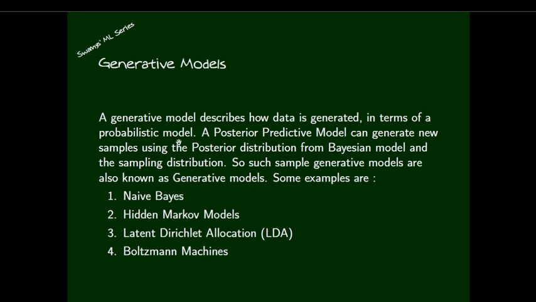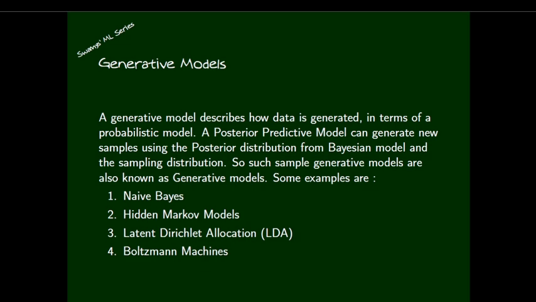In terms of a probabilistic model, a posterior predictive model can generate new samples using the posterior distribution from the Bayesian model and a sampling distribution. Such sample-generating models are known as generative models. So generative models are the same as posterior predictive models. These posterior predictive models are labeled with the single word generative.